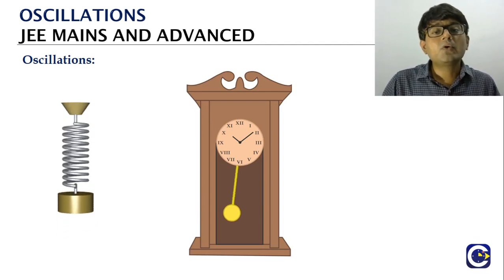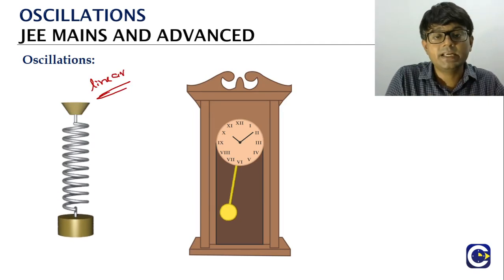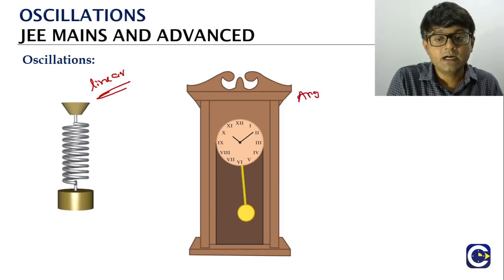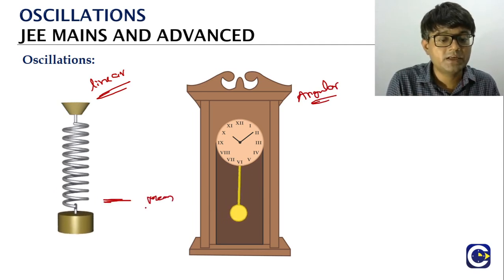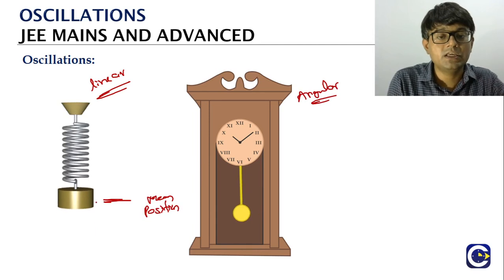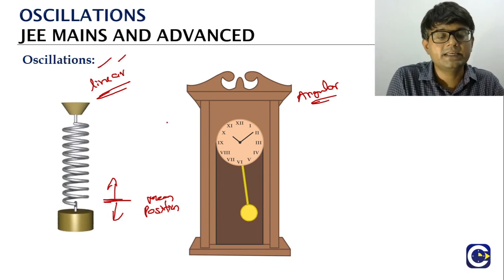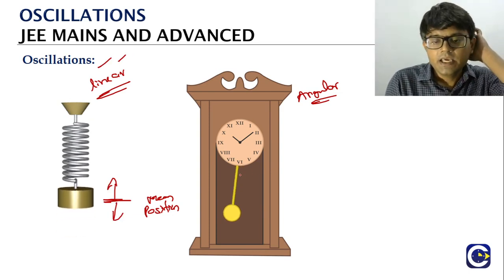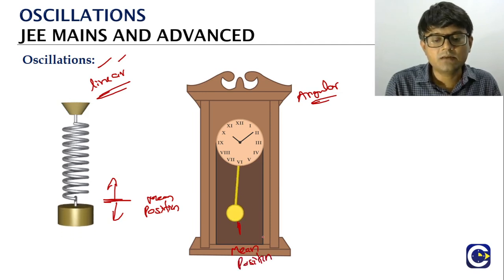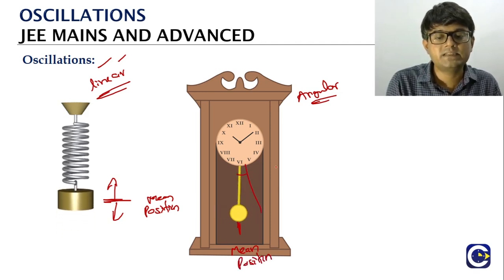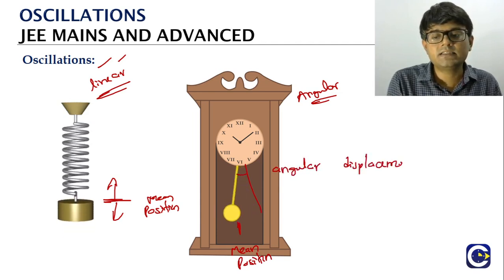Now, if you look at the oscillatory motion, we are going to classify it in these two manners. One is the linear oscillations, where from the mean position, if you are trying to study the motion of the object, we will talk in terms of the linear displacement. That's the reason why we call it linear oscillations. Here, from the mean position, if you are trying to understand the motion of the pendulum bob, we will express this in terms of the angular displacement. That is the reason why we call it what?